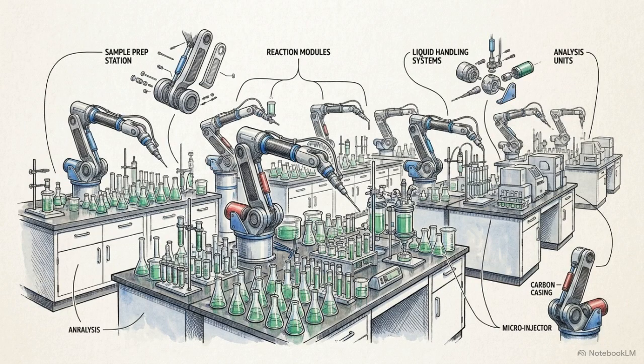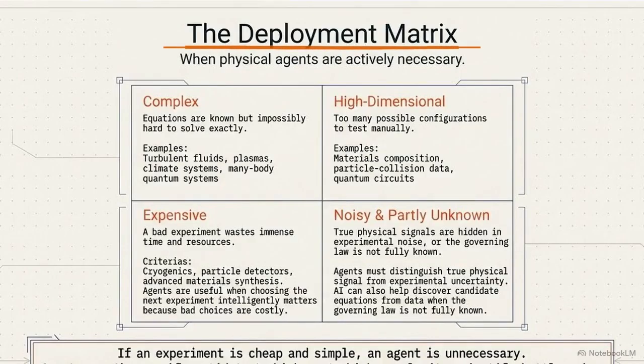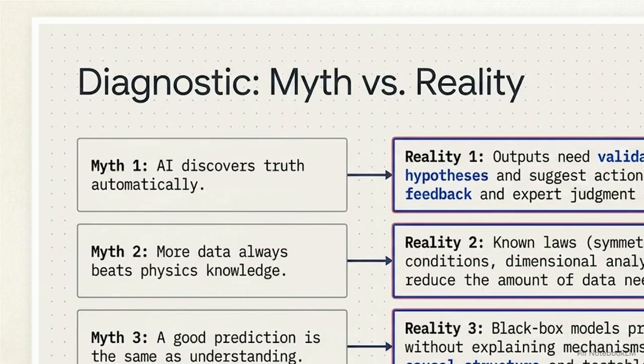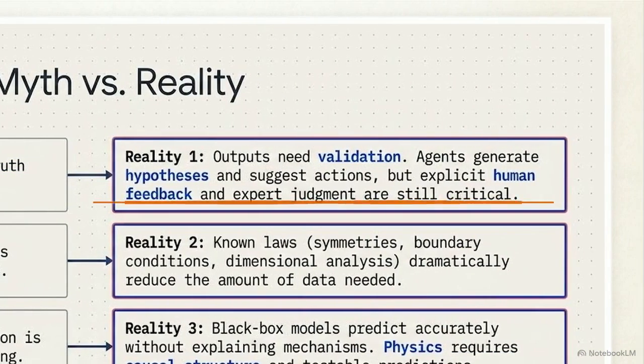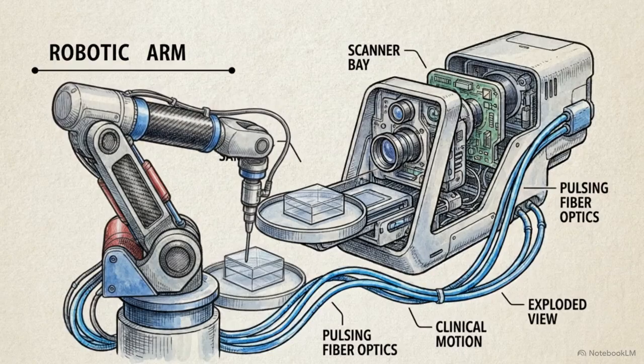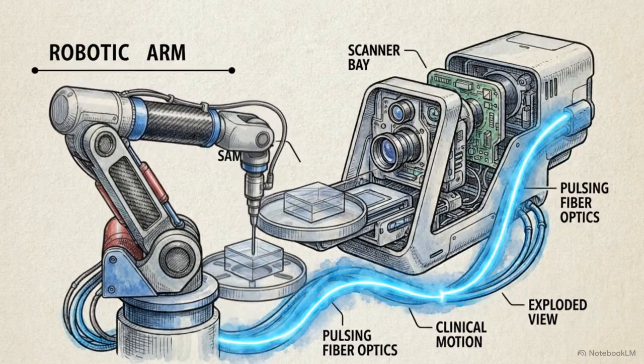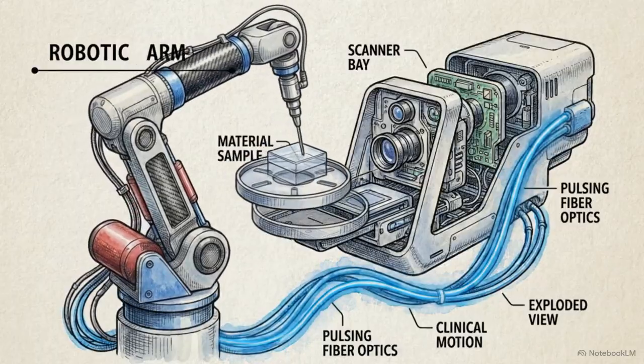This architecture is already deployed in automated materials research facilities. As the deployment matrix shows, this infrastructure is explicitly designed for highly complex, high-dimensional, and noisy problems. It is important to clarify that these agents are not autonomous robot scientists that automatically discover absolute truth. As the reality check notes, explicit human feedback and expert judgment remain critical for interpreting significance and ensuring experimental safety. By automating research bottlenecks, AI physics agents transform the study of reality into a continuous, intelligent loop of action and correction.